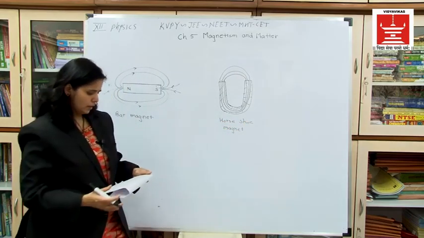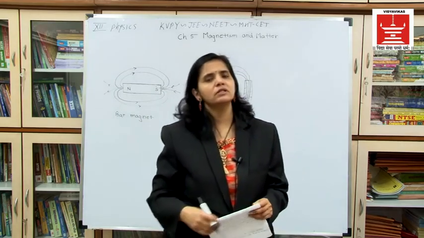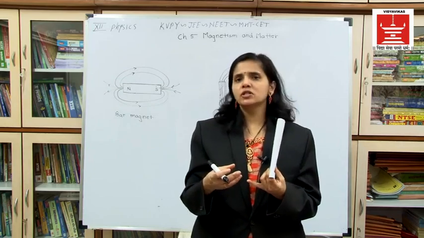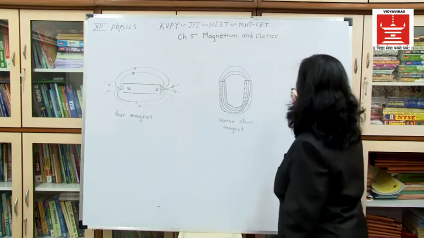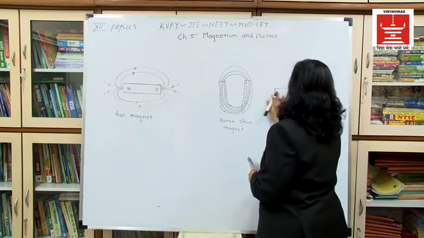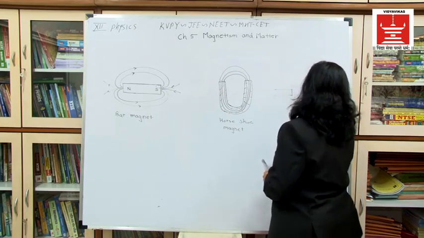Now, in the first introduction, we have seen that if we take the north and south poles towards each other, it will show the attractive property. Same thing here: suppose this is my one bar magnet and this is my second bar magnet.